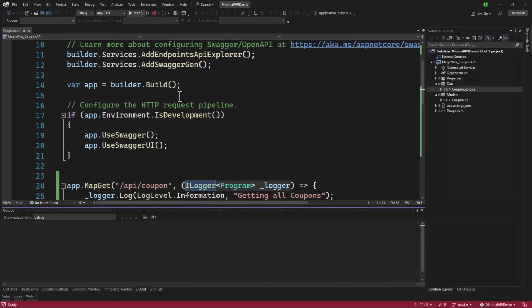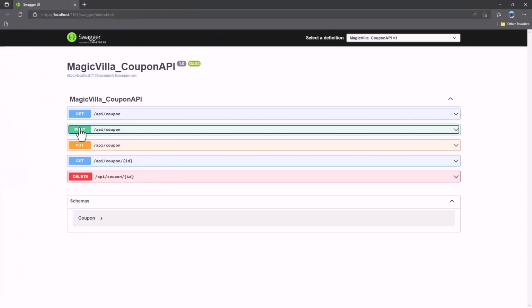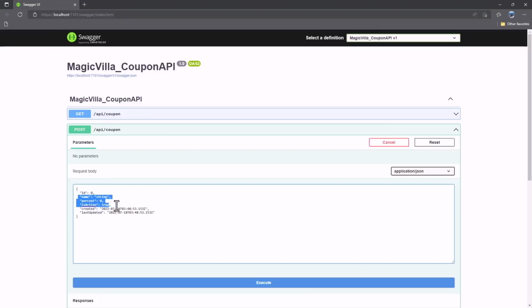Now let me run the project here, and I want to show you when we are posting here, we do not want all of these properties. We only want name, %, and is active. So in a typical API, we do not expose the complete object. We only expose the DTOs for that endpoint.